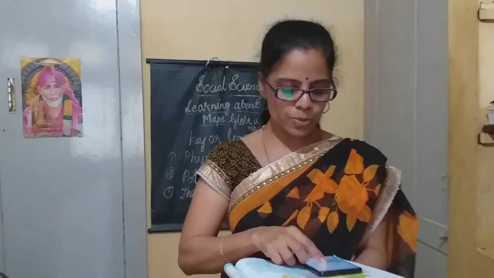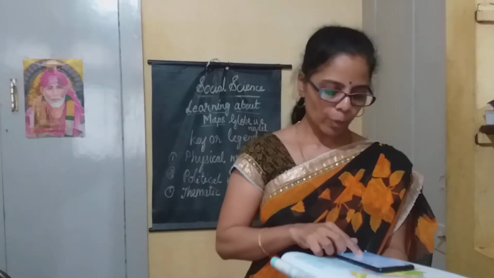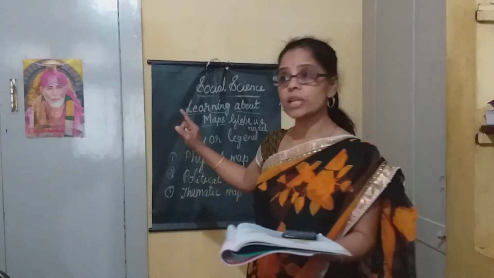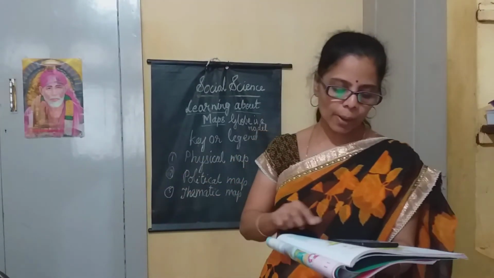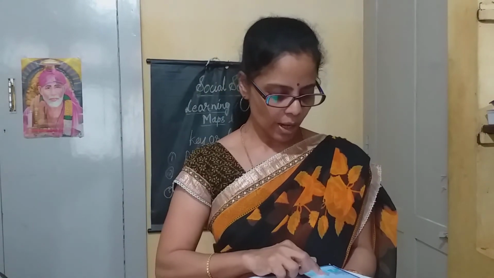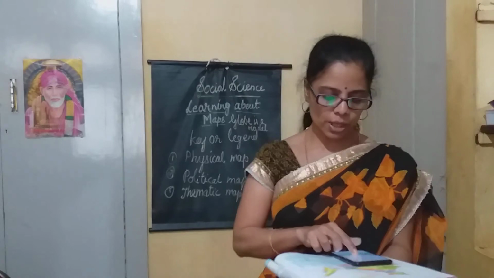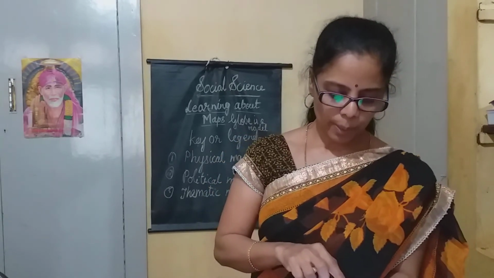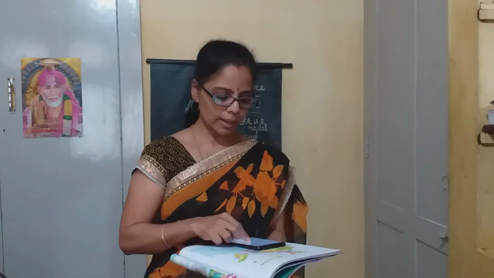Maps and globes are different actually. Physical maps show the physical features. Political map shows the different countries and states. Thematic map shows the weather, transport, population and so on. These are called special purpose maps. This is how maps are very, very useful for us in our daily lives.